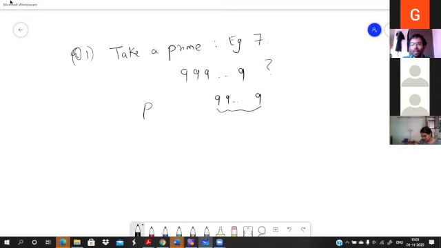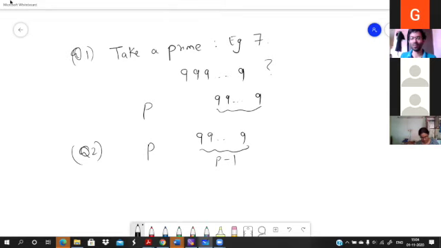Okay, so this is one question. Question number 2 is: what we are observing is for any prime p, a sequence of 9s of length p minus 1 is always a multiple of p. This is the other thing which Gauri ma'am brought up. But for 13, it is only 6 9s.